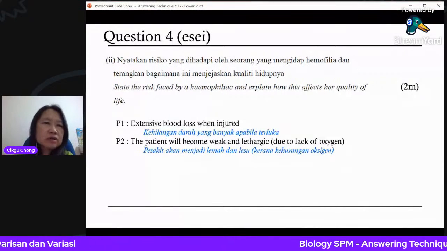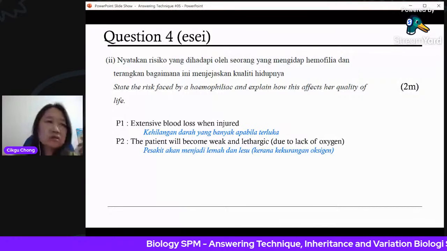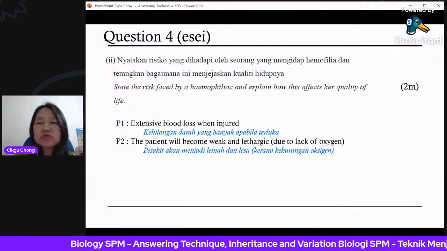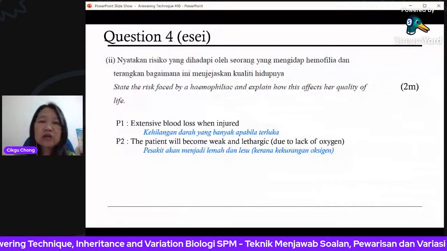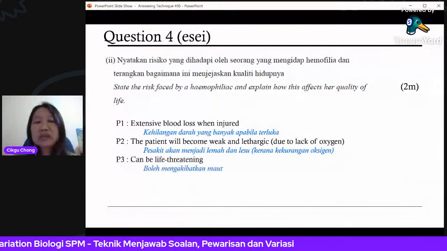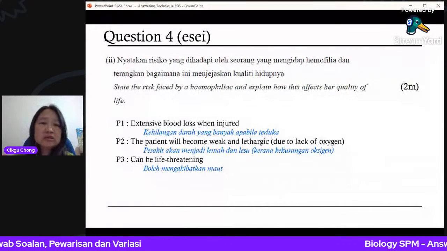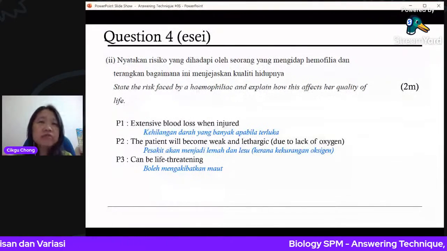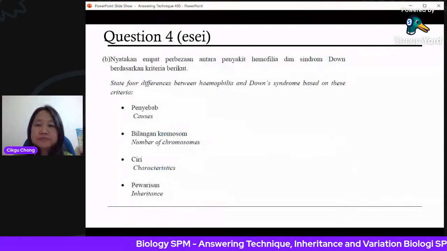So these people usually do not have a very active lifestyle. They cannot run, they cannot do strenuous activity in case they injure themselves. So they are also very tired and lethargic most of the time. It can be life-threatening, boleh mengakibatkan maut, means the person can die. So of course, the quality of life is very low, I would say. They're always in potential danger. Okay, next.